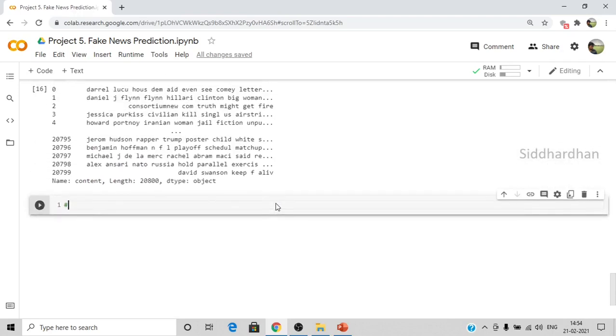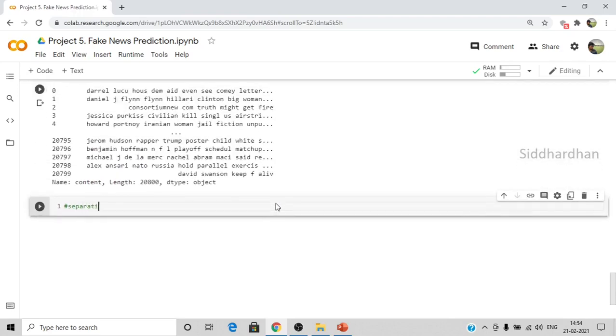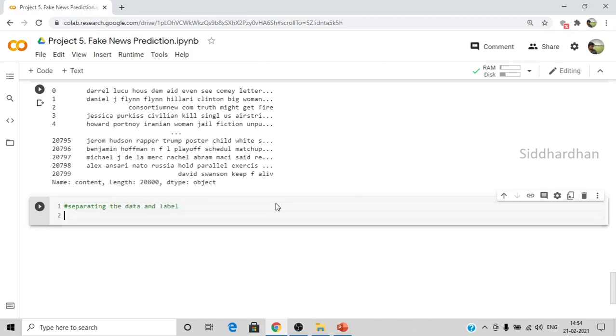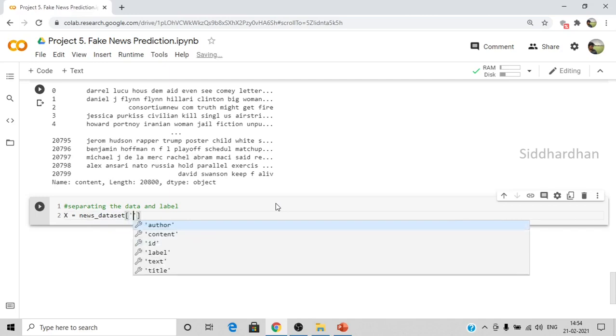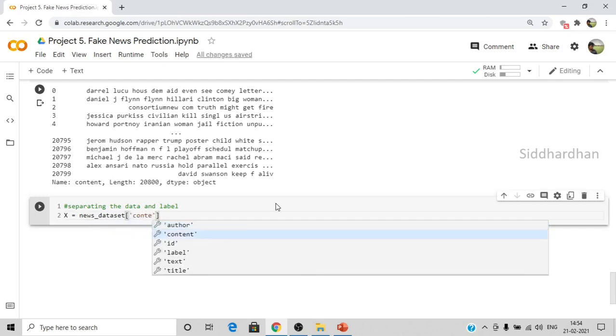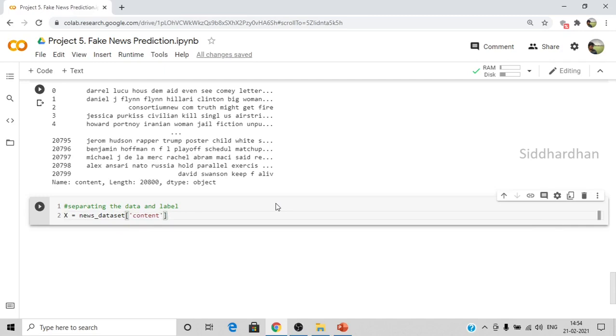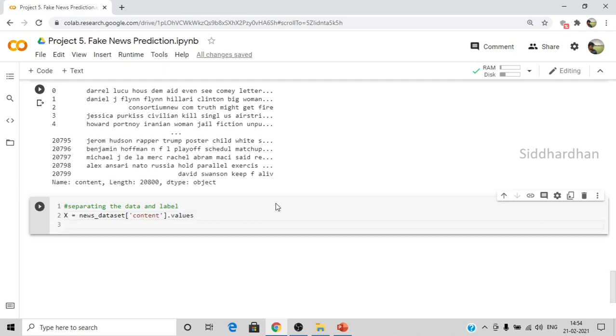So I'll just separate these columns, separating the data and label. Okay, so I'll create x is equal to news dataset content dot values, and I want the labels to be in y, so news dataset dot values.